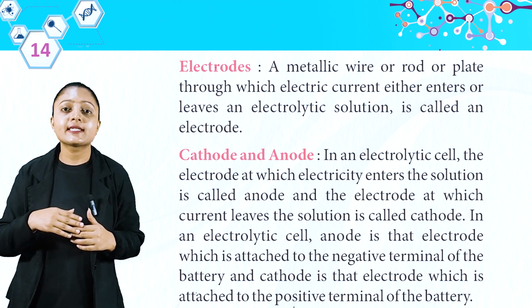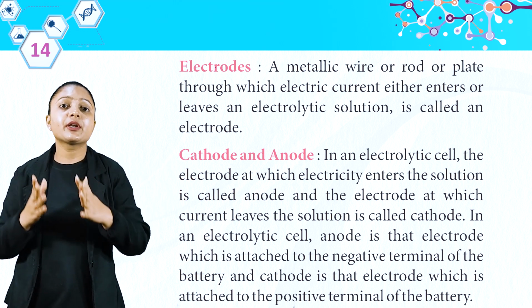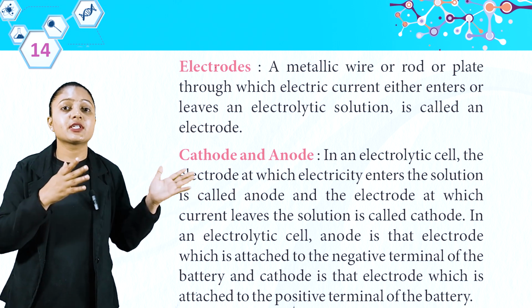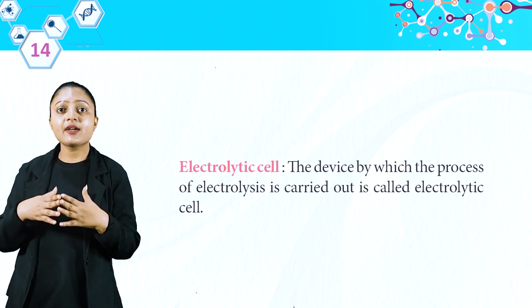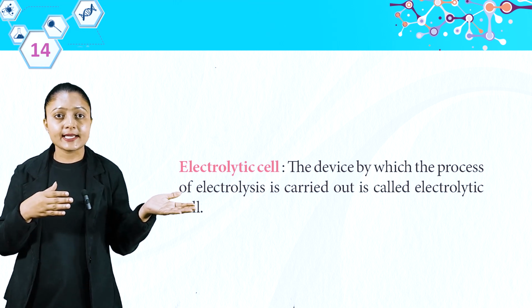In an electrolytic cell, anode is that electrode which is attached to the negative terminal of the battery, and cathode is the electrode which is attached to the positive terminal of the battery. Electrolytic cell: the device by which the process of electrolysis is carried out is called electrolytic cell.